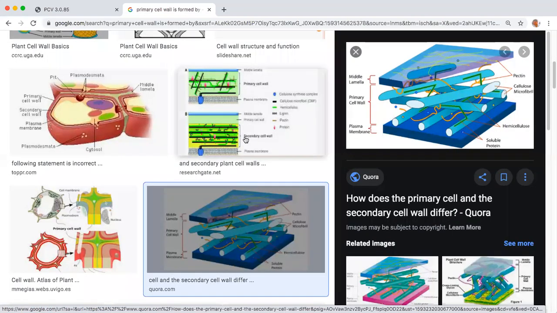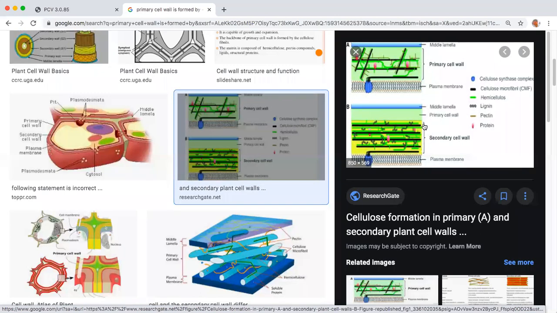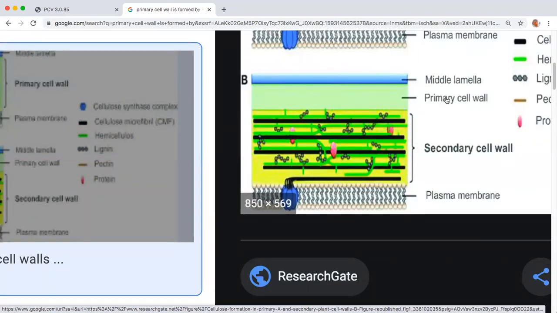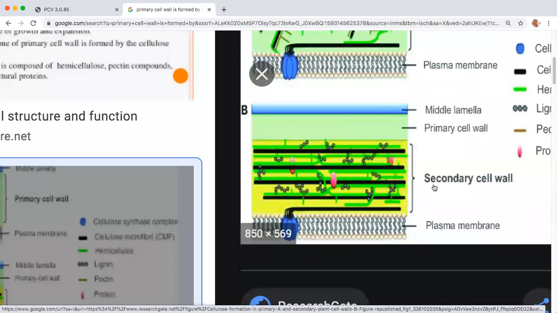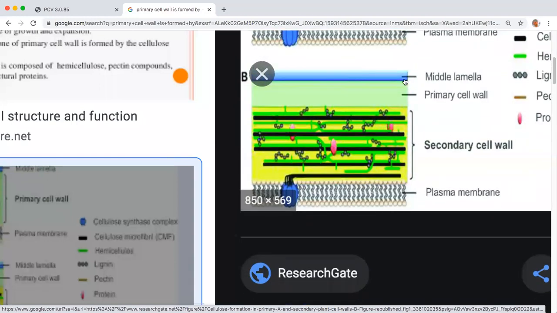So you see here, they have given the difference between primary cell wall and secondary cell wall. In the primary cell wall, you see here, this is the middle lamella. The primary cell wall has fibrils and matrix. Now you see here, this is the middle lamella, then your primary cell wall. Inside that, you are getting this secondary cell wall. The secondary cell wall is made up of multiple layers. It will have at least 3 layers. That is what I told you.